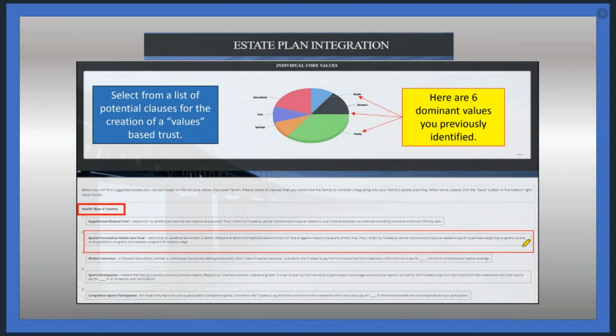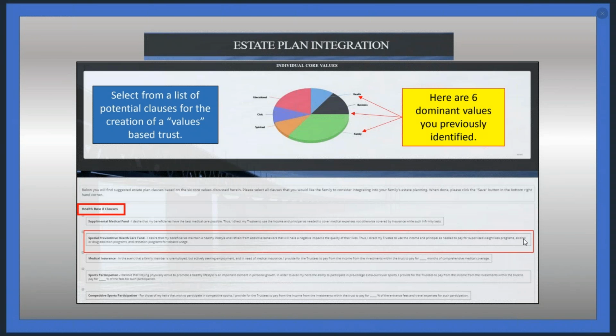You click on as many as you would like, all that you would want the family to consider. Once each individual completes the estate plan integration, on the family summary you will see the top 3 clauses that get the most votes from all the family members in aggregate.